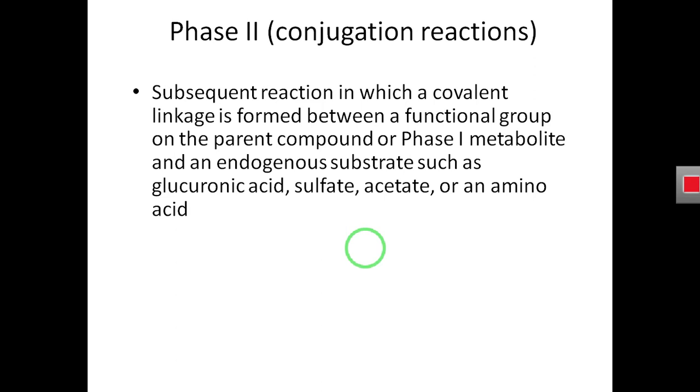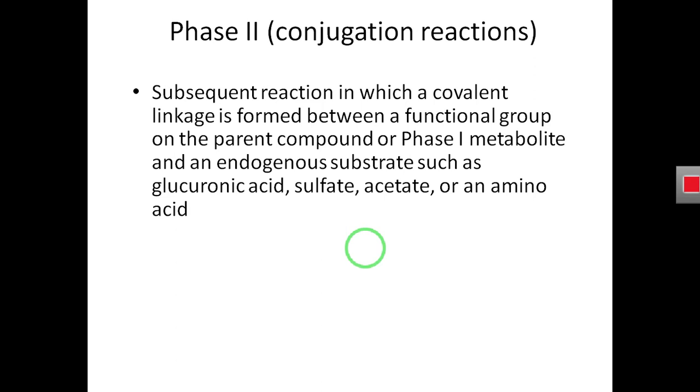So in the phase 2 reaction, when the drug gets conjugated with the amino acid, there will be a covalent linkage formed between the amino acid and the drug. If the drug gets methylated, a covalent linkage is formed between the methyl group and the drug. A covalent bond is a strong, permanent bond.